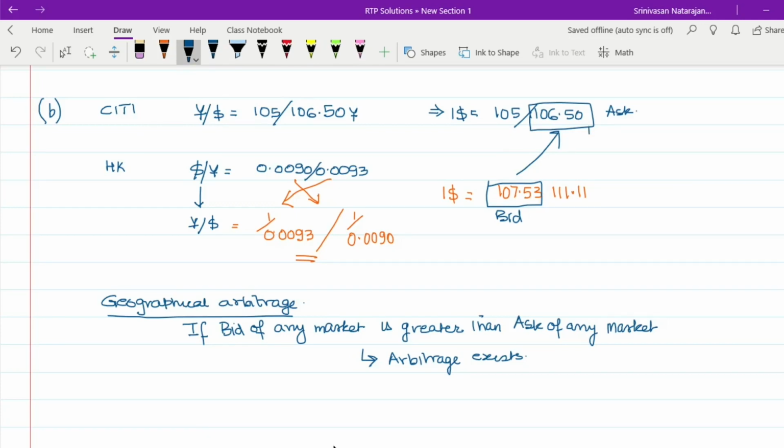Now, what is the arbitrage opportunity which actually exists? You can buy dollars from Citibank at 106.5 and sell the dollars at 107.53, and thereby make an arbitrage profit.